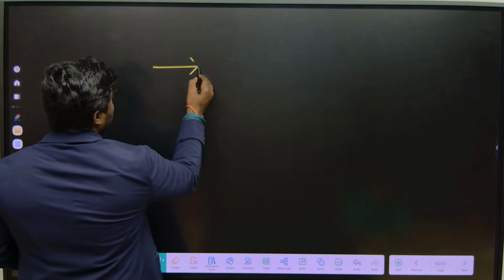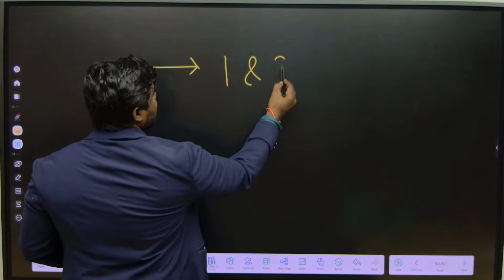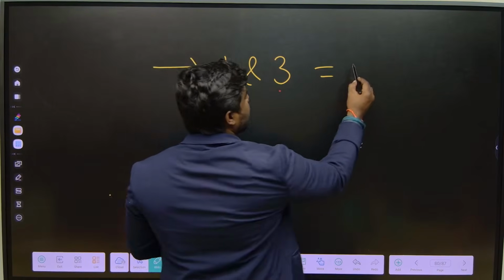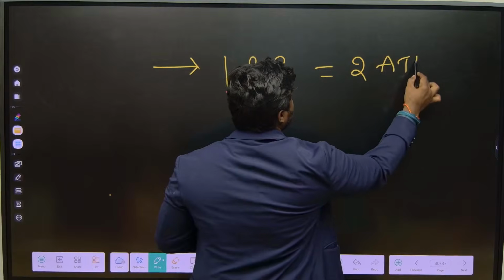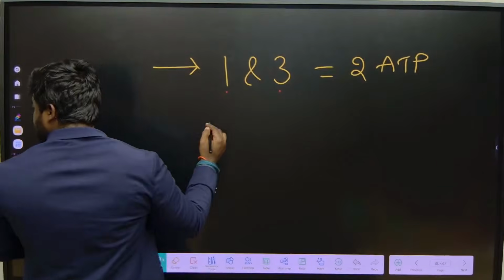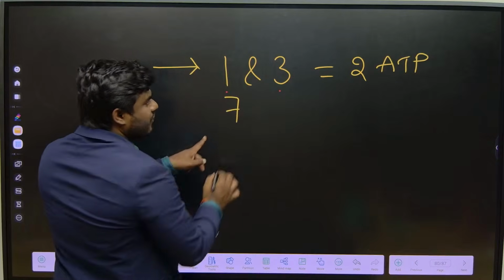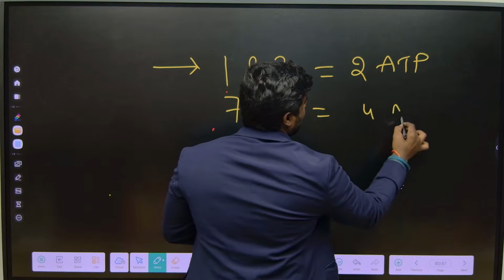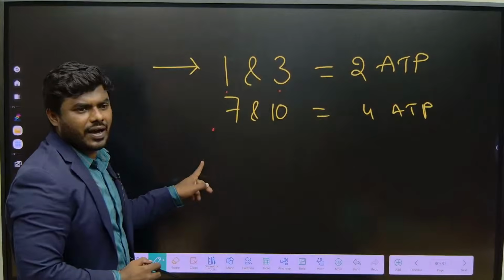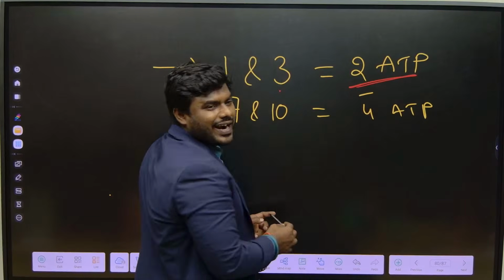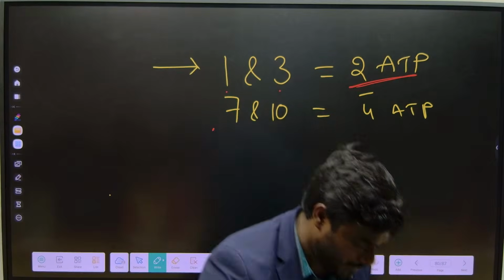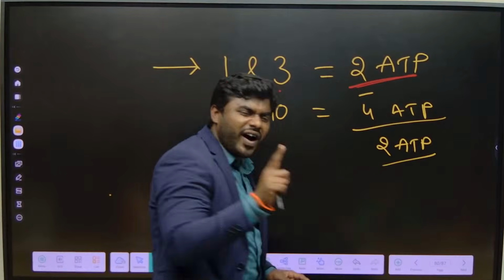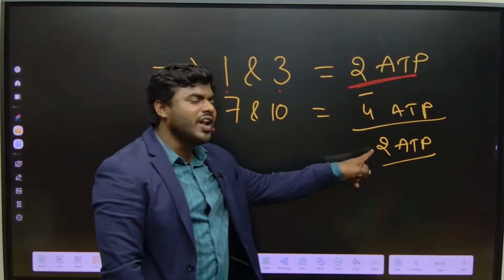If you look into the stoichiometry, in step 1 and step 3, how much did we invest? Step 1 we invested 1 ATP, step 3 we invested 1 more ATP. So we invested a total of 2 ATP. And in which steps do we gain ATP? Step 7 we got 2, step 10 also 2, so in total we got 4 ATP. We spent 2 ATP, that's why I am subtracting. Then the net ATP will be only 2 ATP for one glucose molecule in glycolysis.